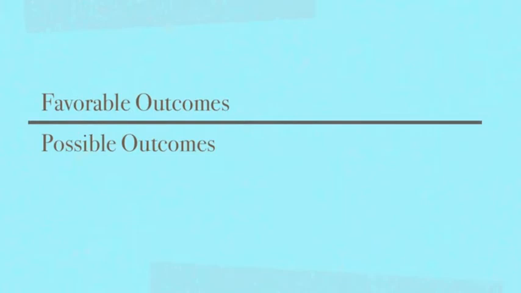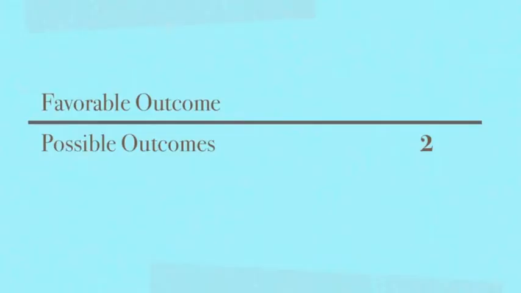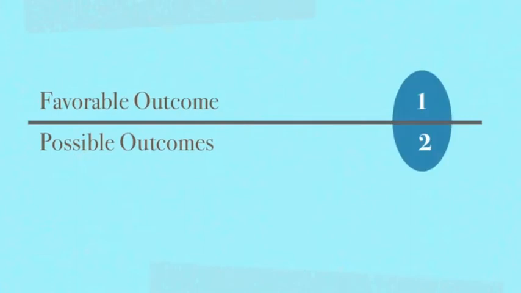Take a coin toss, for example. Remember, it can only be heads or tails. I'm picking tails today. Let's do the math. On a coin, there are 2 possible outcomes, heads or tails. There's one favorable outcome, the one that you chose before the coin was tossed. So the fraction becomes 1/2.